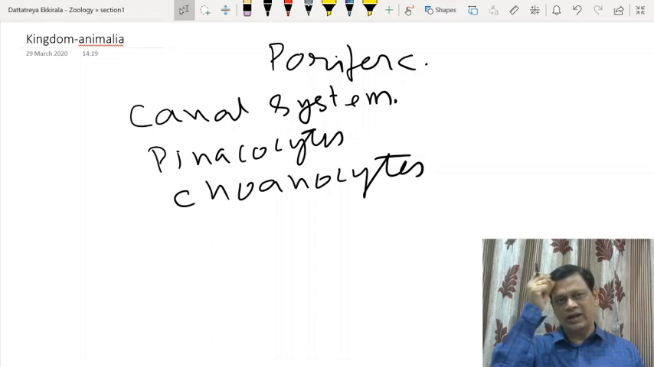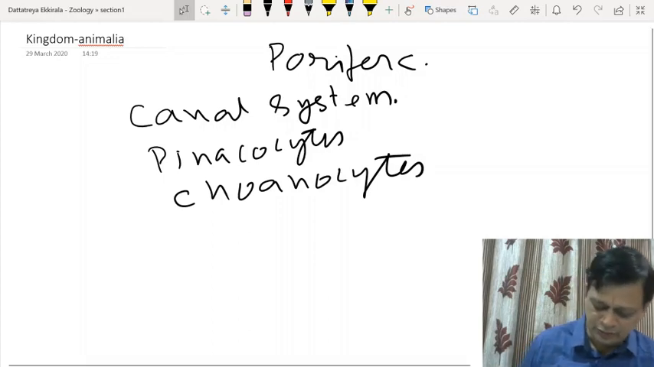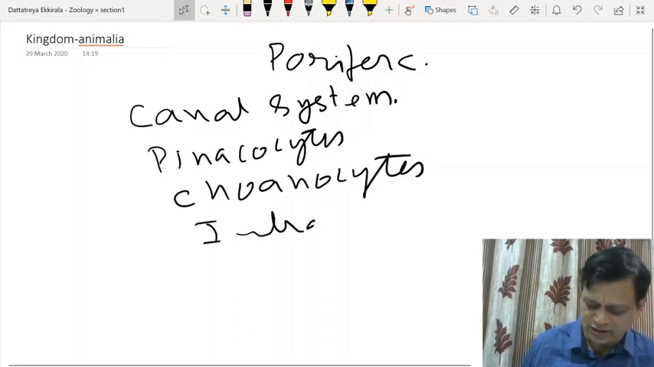These choanocytes help in drawing water from the environment, and thus help in carrying out all the functions. They may have a skeleton. Actually, there is no exoskeleton on the outside. They have an endoskeleton only, made up of spicules, spine-like structures, and sometimes spongin fibers. And here, the digestion will be only intracellular digestion.